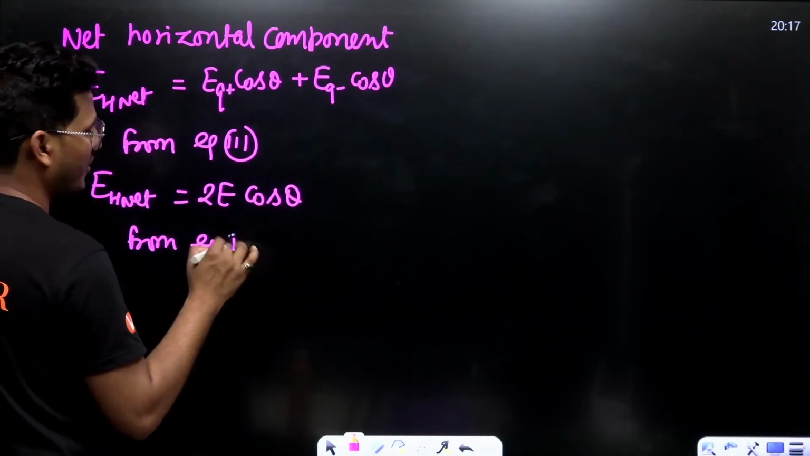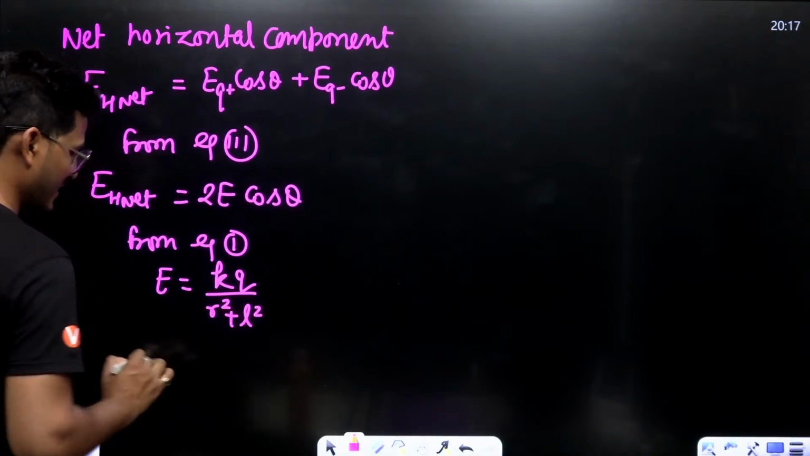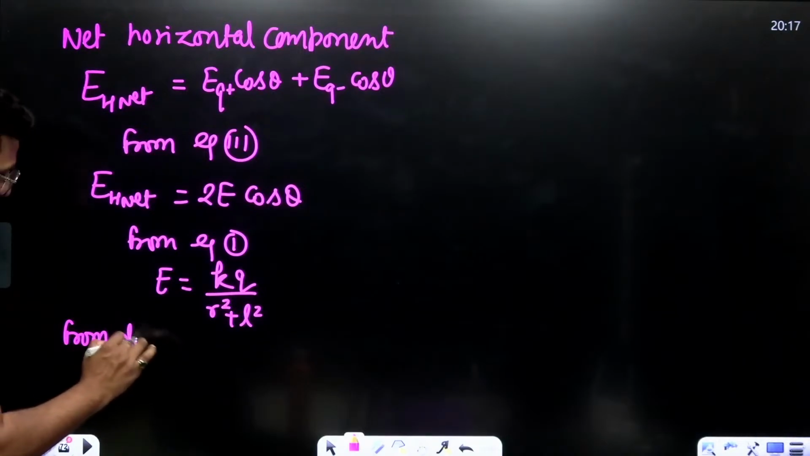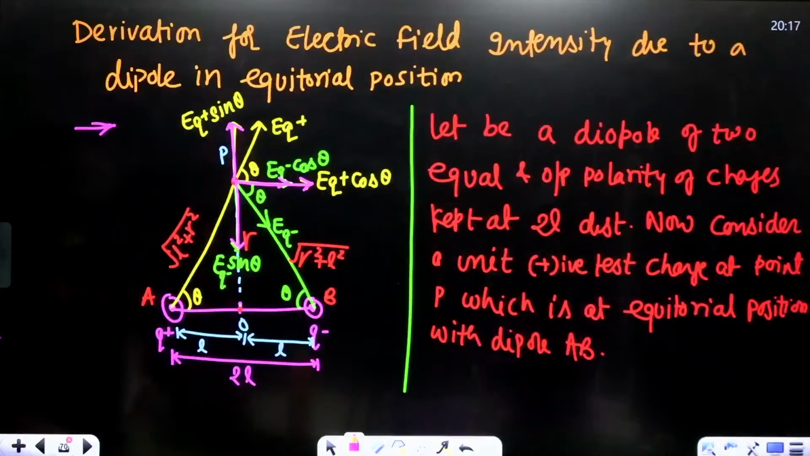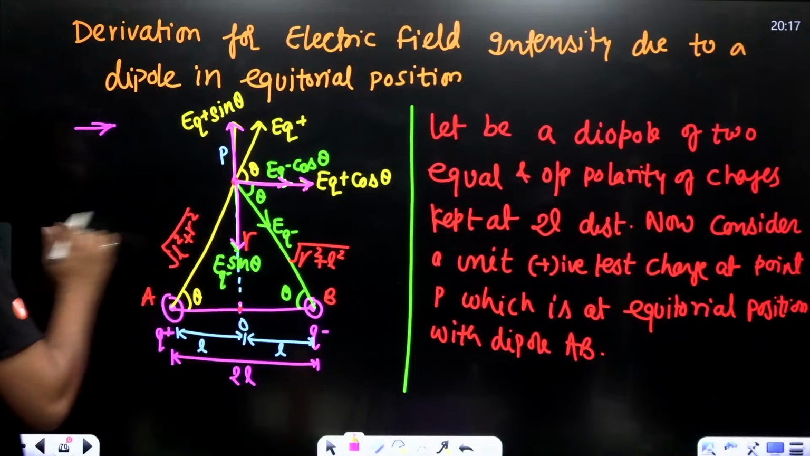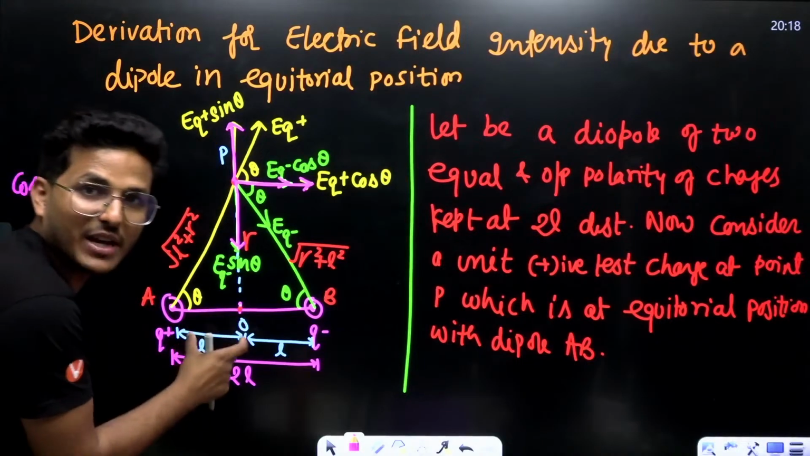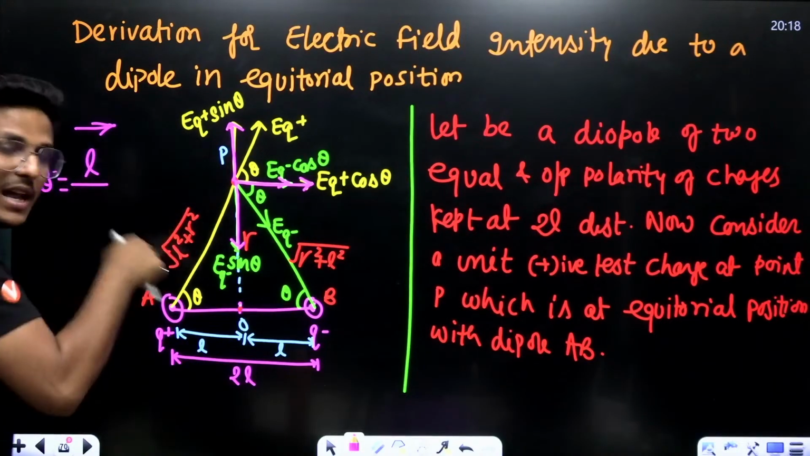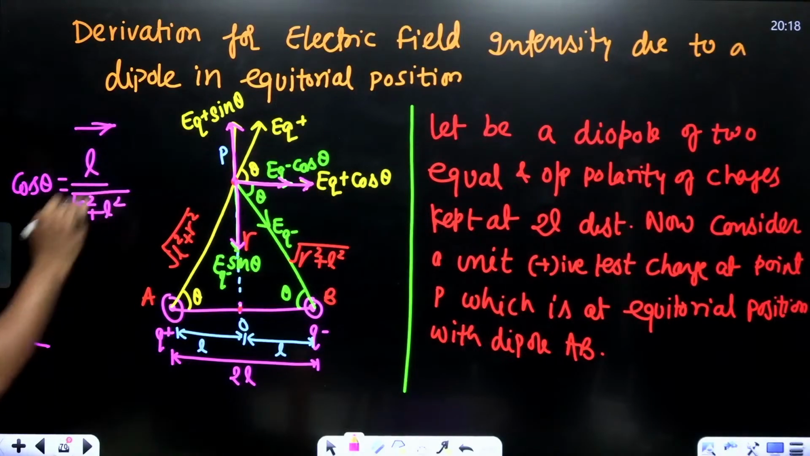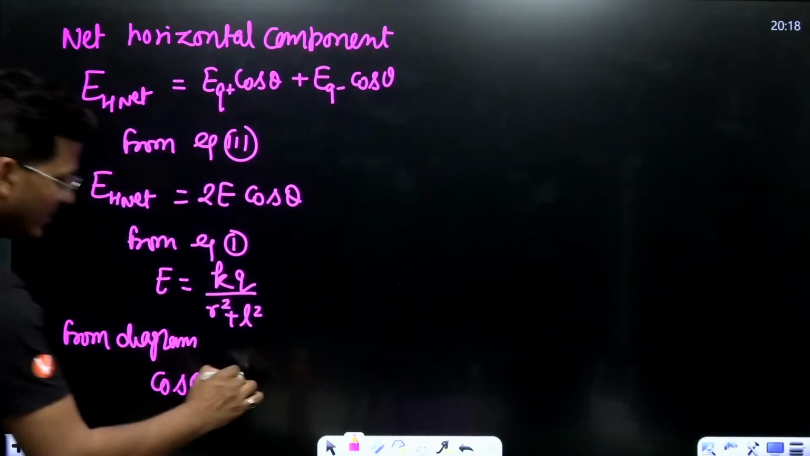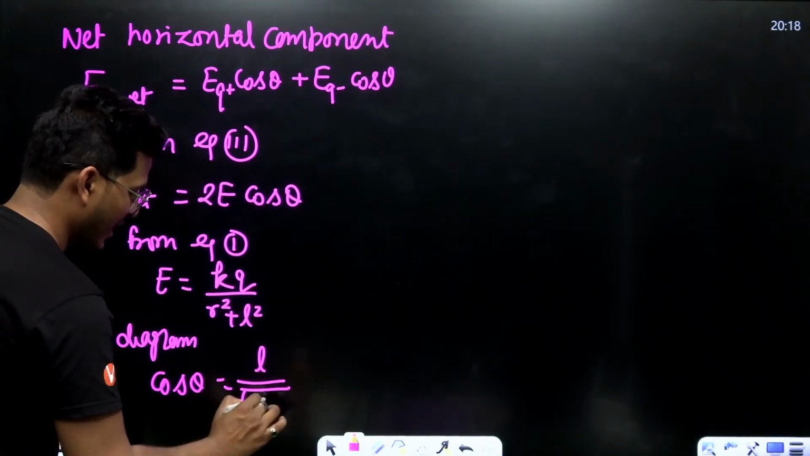From equation first, E equals KQ upon R square plus L square. And from the diagram, what is the value of cos theta? This is theta, this is L. So cos theta is basically base upon hypotenuse. And what is the value of base? Base is L. So it's L upon under root of L square plus R square, that is L upon under root of R square plus L square.